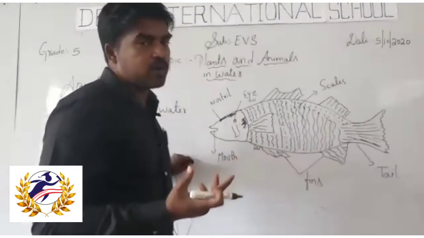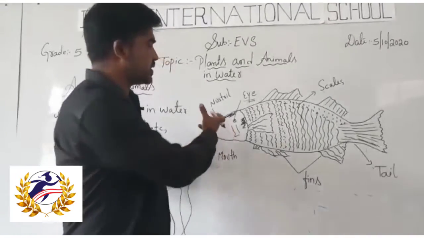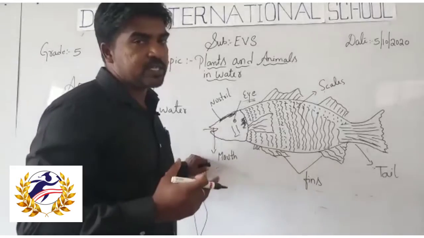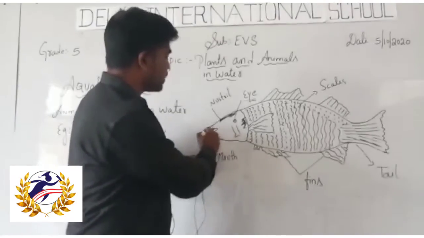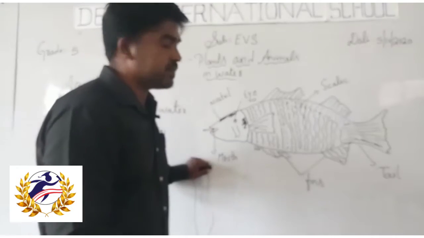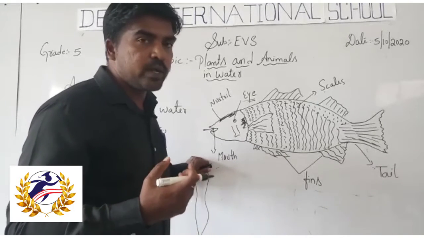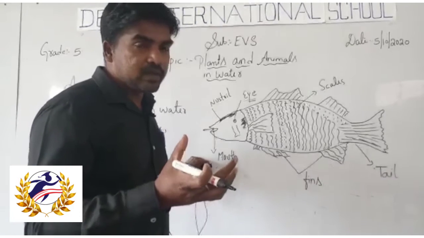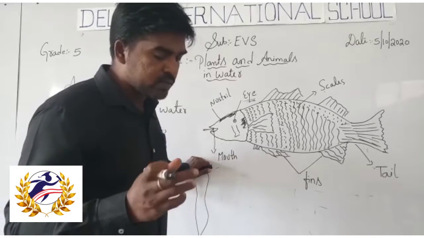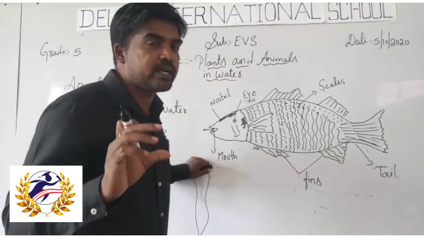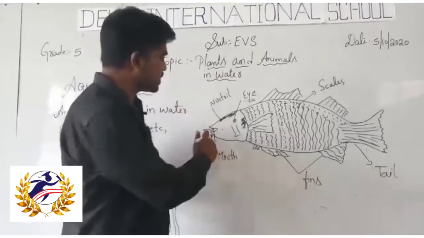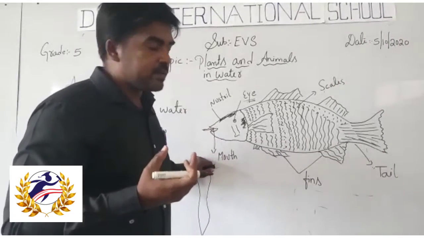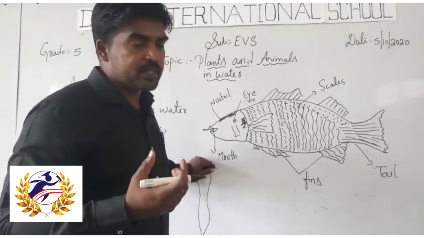Just as these parts are important for us, they are also important for fish. For breathing, fishes usually use the mouth, because they need oxygen. Like how we need oxygen, even fishes need oxygen. Oxygen is present in water also, so the fishes take the water in for breathing purposes.